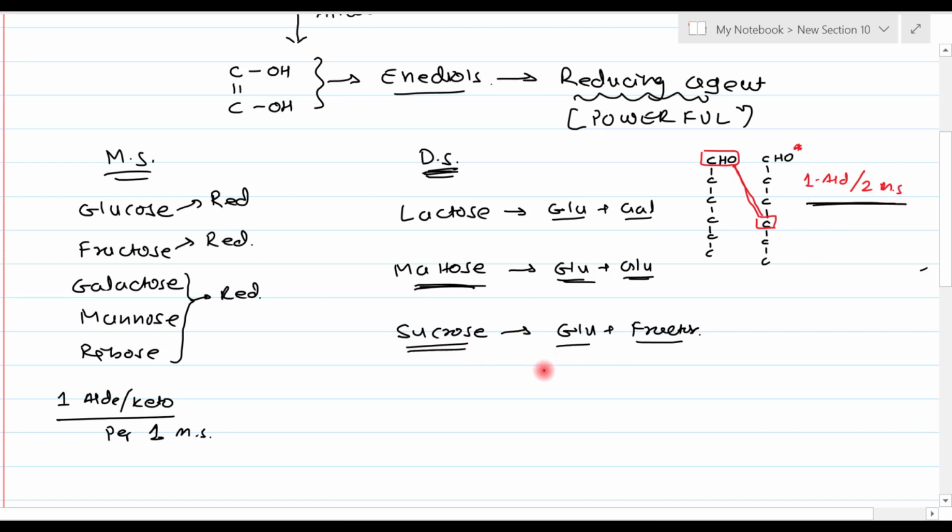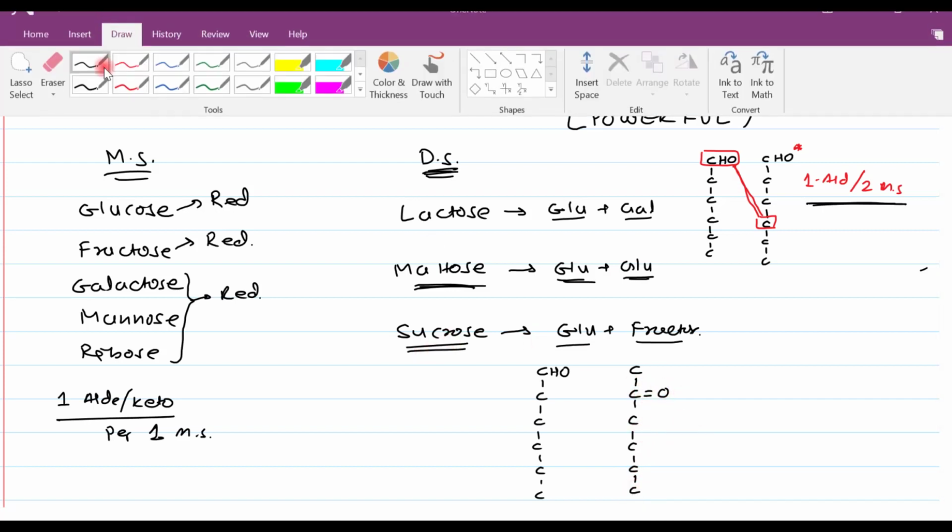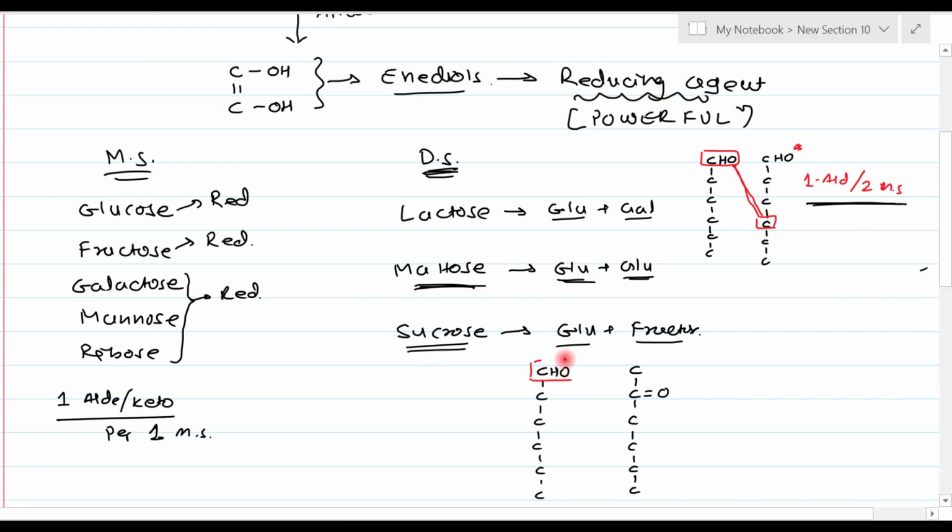What about sucrose? In sucrose we have glucose, so 6 carbons are there, and in glucose the aldehyde group is on the first carbon. Fructose also has 6 carbons, so I am drawing this 6 carbon chain, and on the second carbon it has a keto group. The bond formation in sucrose is between the first carbon of glucose and the second carbon of fructose. Now you can see both active groups are present, one aldehyde and one keto group, but the problem is that both are bound with each other. They are not in their free form, so they cannot show reducing property. Here we don't have any free active group, so sucrose is a non-reducing sugar.